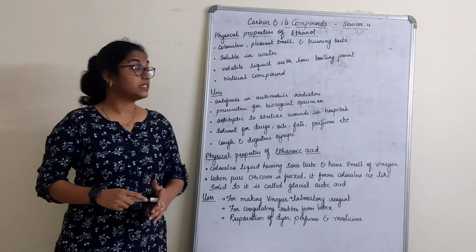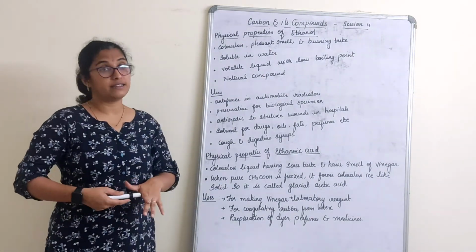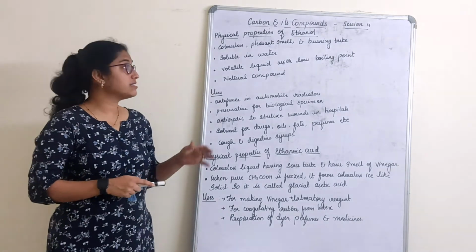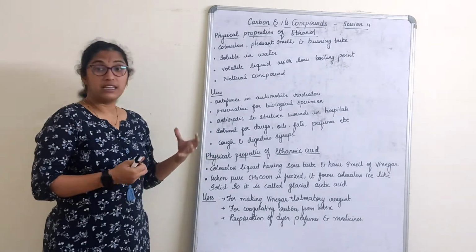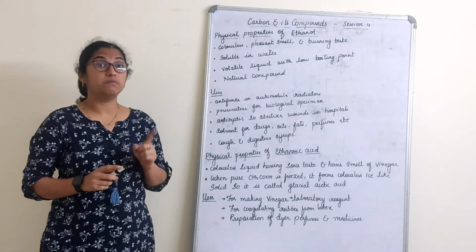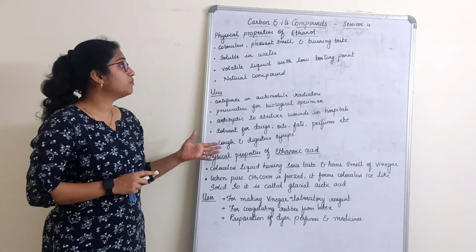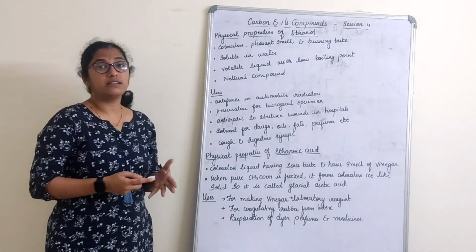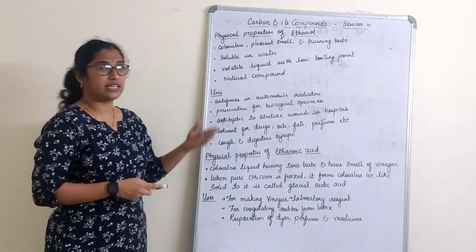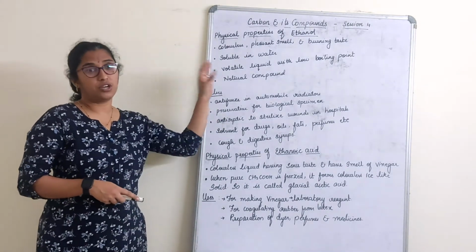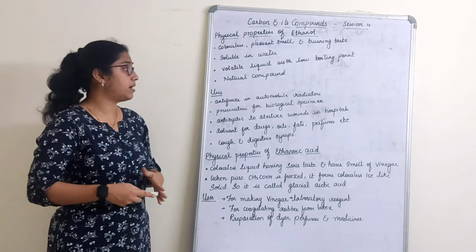So, some properties and uses of ethanol and ethanoic acid. Physical properties of ethanol: it's a colorless liquid which has a pleasant smell but a burning taste. It is soluble in water, a volatile liquid with a low boiling point, and a neutral compound. Nothing much to discuss here. If any physical properties are asked, you can just jot them down as per the marks.